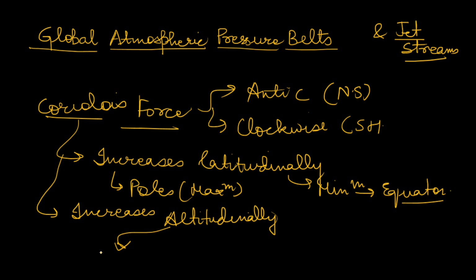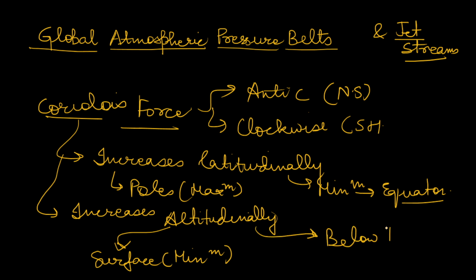So you can say that at the surface it is minimum, and just below the tropopause it is maximum.